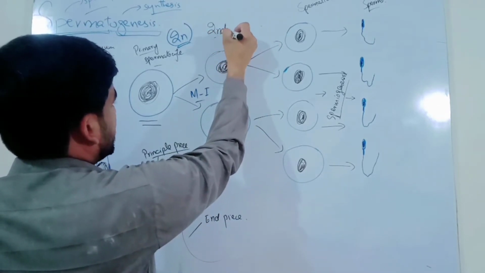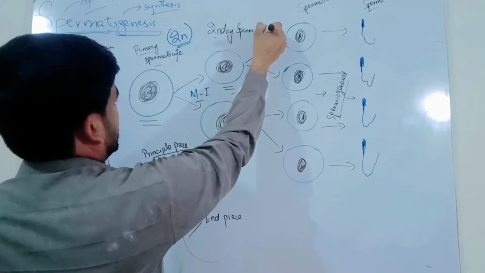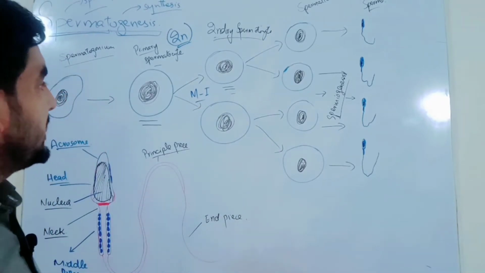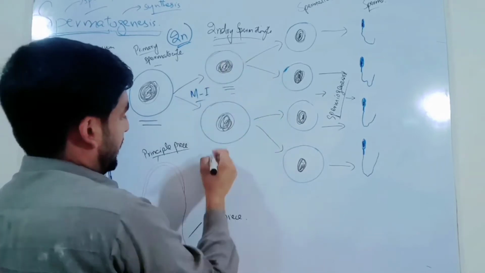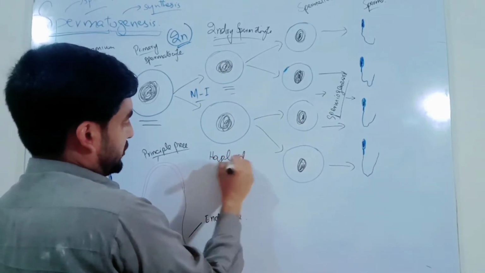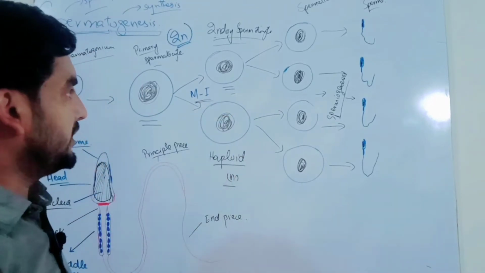Secondary spermatocytes then undergo the next division. Secondary spermatocytes are haploid because the first meiotic division is a reduction division.